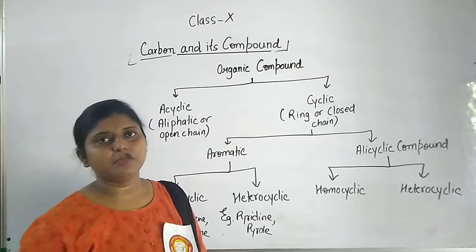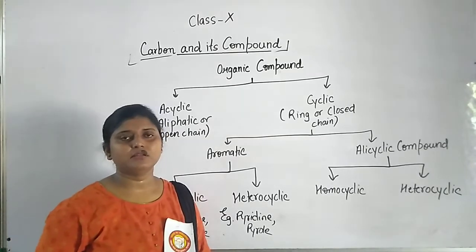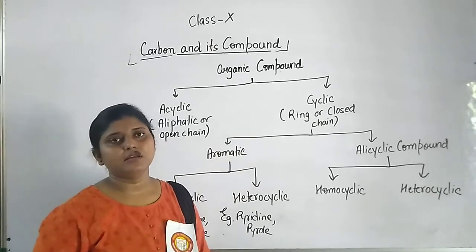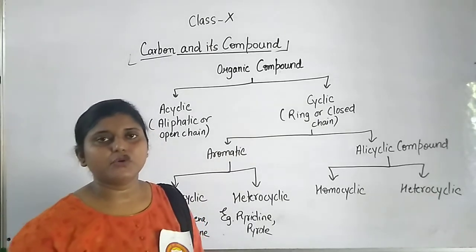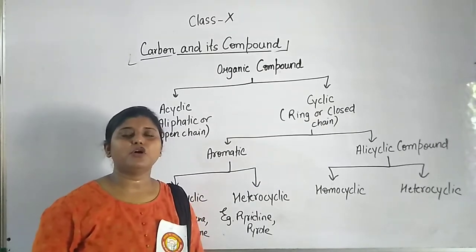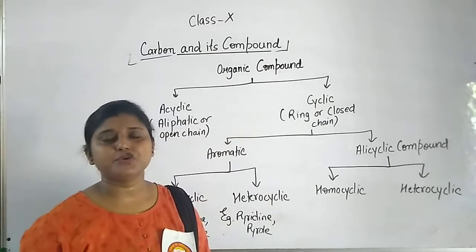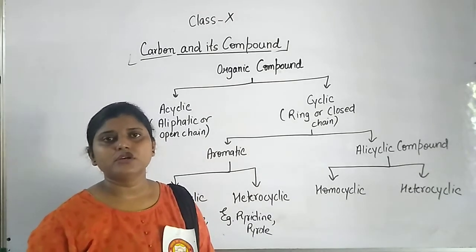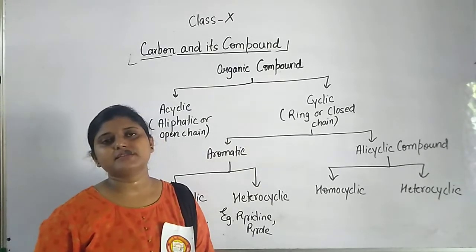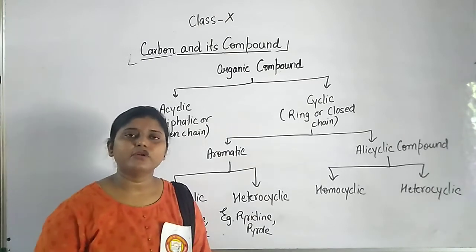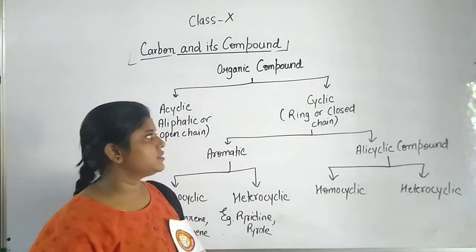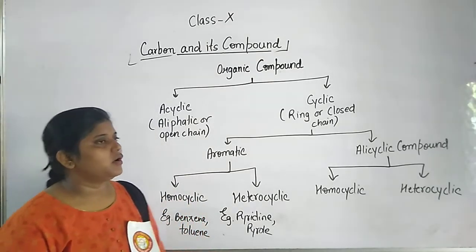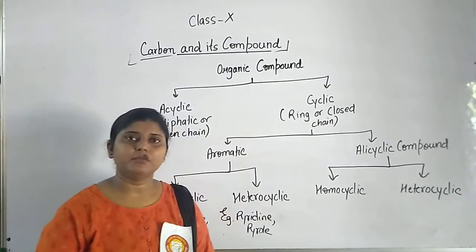We have discussed some features of carbon. Then we studied the characteristics of carbon, in which we discussed catenation, polymerization, and isomerism, and after that we discussed the covalent bond. So students, these topics have been completed in 4 different videos. Now this is your 5th video, which will be based on the nomenclature of organic compounds.